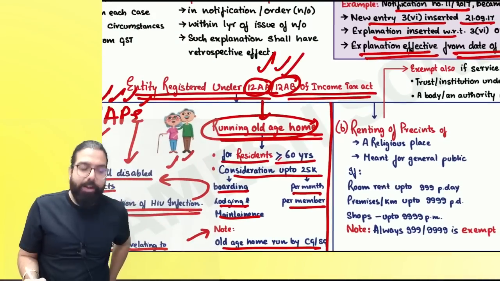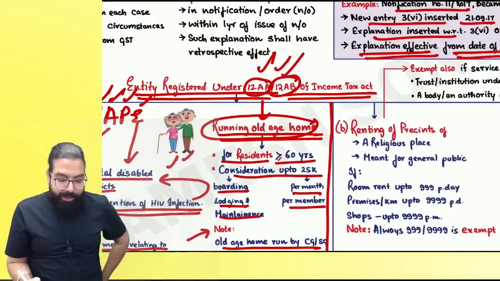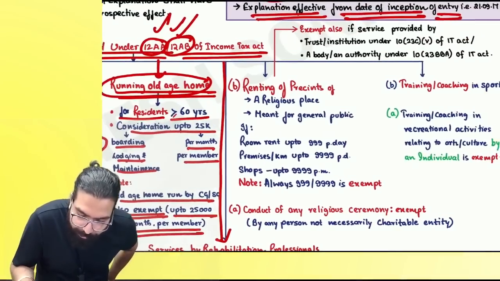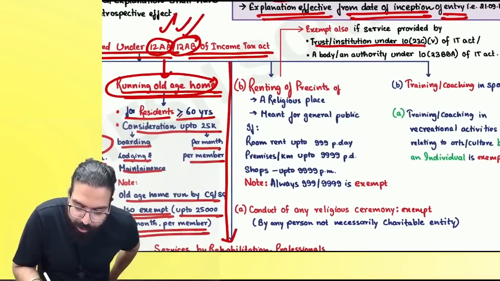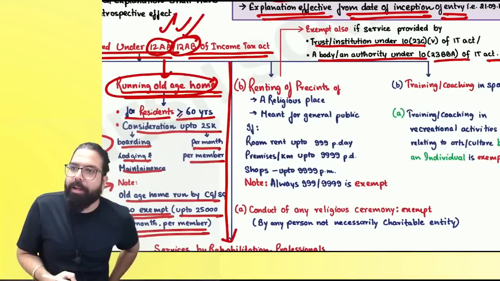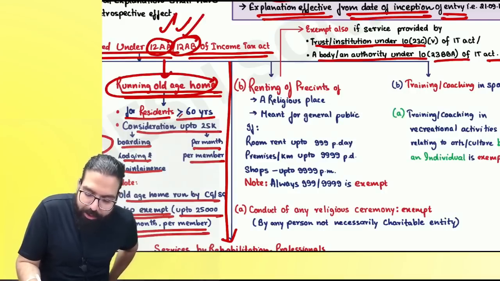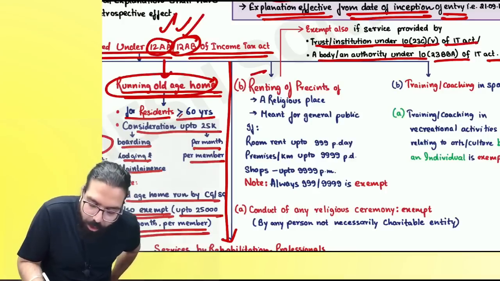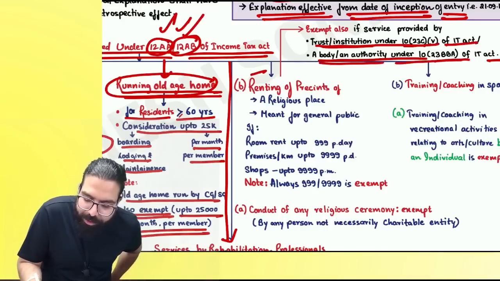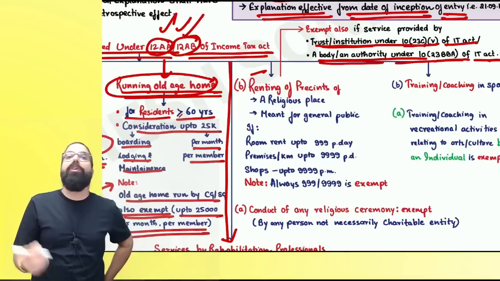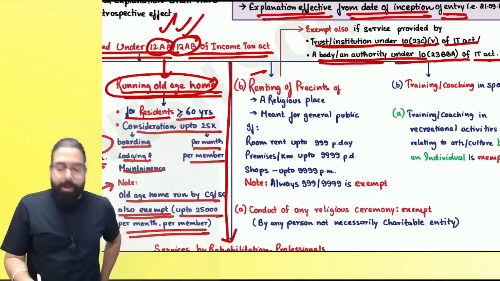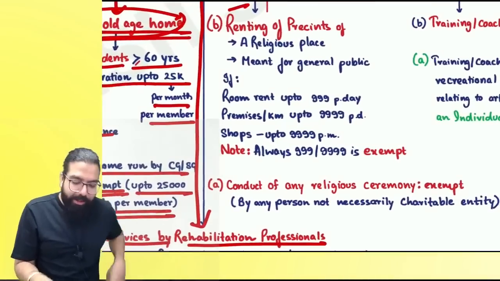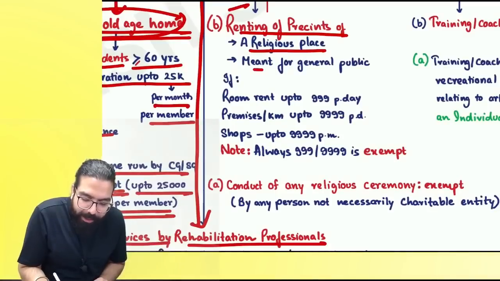An entity registered under 12AA or 12AB of the Income Tax Act, or if you are a trust or institution under 10(23C)(v) of the Income Tax Act, only for this entry. Or you are a body or authority under 10(23BBA) of the Income Tax Act, or you are an entity registered under 12AA or 12AB, and you are a temple trust or institution, and you are renting the precincts of a religious place meant for the general public.